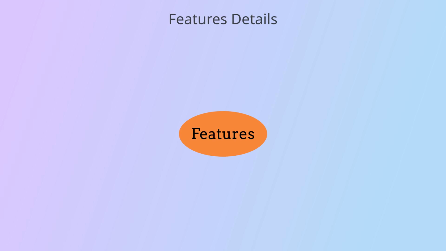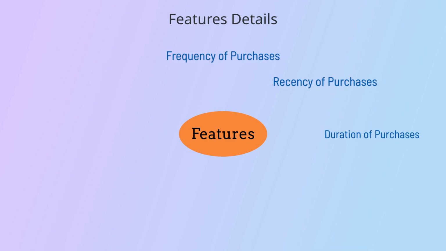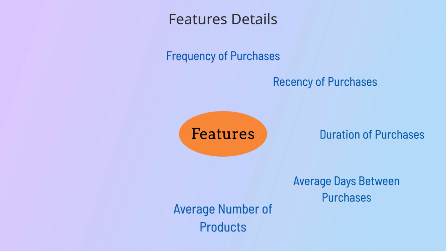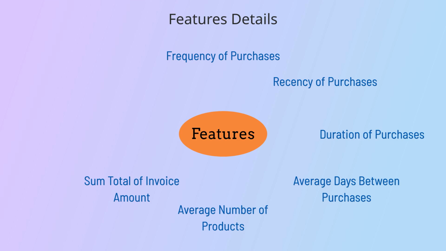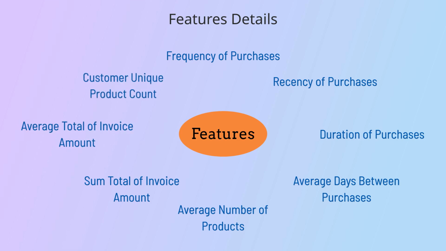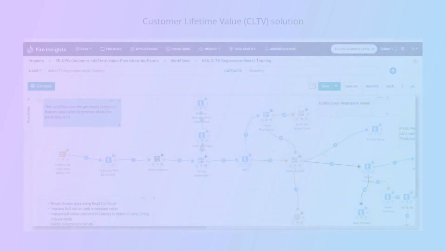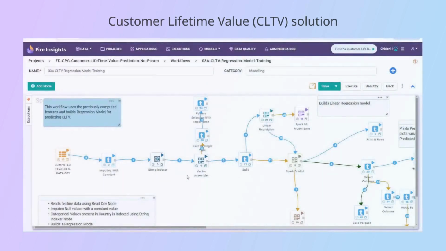Multiple features are computed from the input dataset to train machine learning models, such as frequency of purchases, recency of purchases, purchase history duration, average days between purchases, average products per invoice, total invoice amount over customer's lifetime, average invoice amount per invoice, purchase count of unique products. Data undergoes various machine learning steps such as model building, model saving, model prediction, and so on.